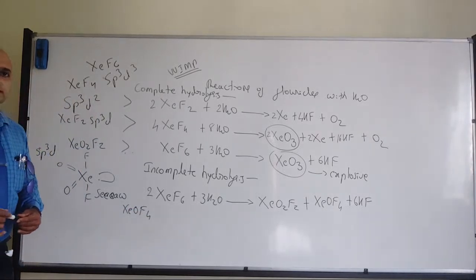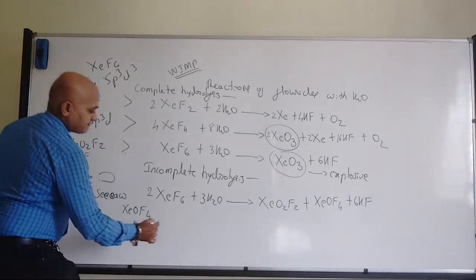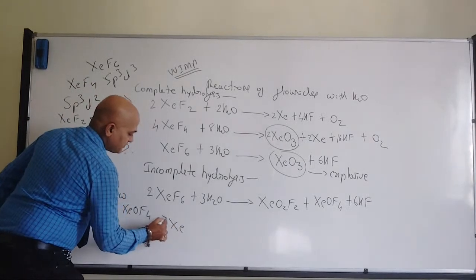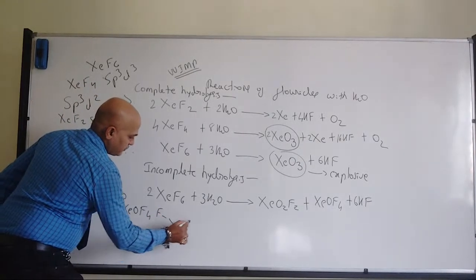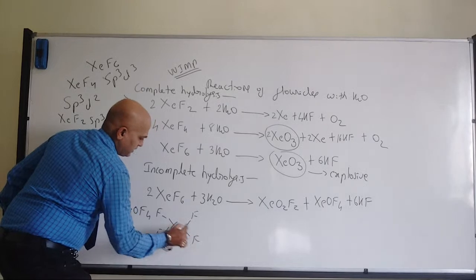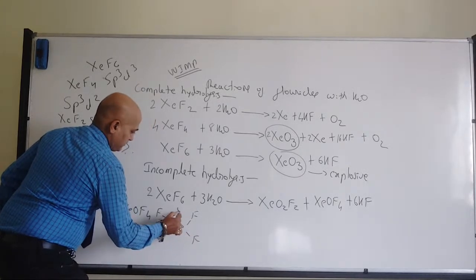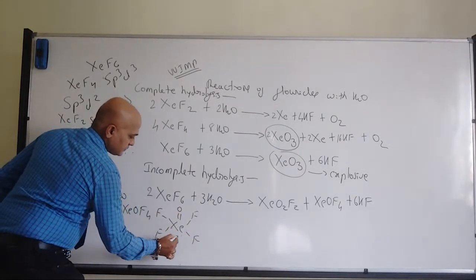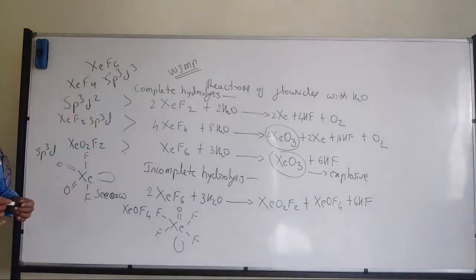XeOF4. It will be Xe, fluorine, oxygen, and a lone pair. What is the geometry? Square pyramid.